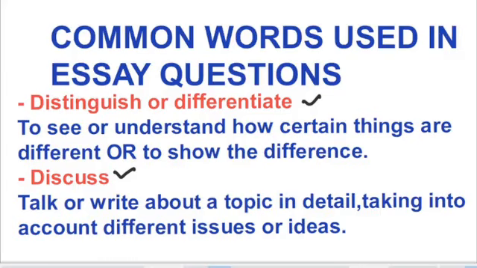For example, they can ask you to discuss the factors that affect the rate of transpiration. As you are discussing each factor, you are explaining and bringing in new issues and new ideas, and you are writing about that topic in depth. Very, very important to consider those points.